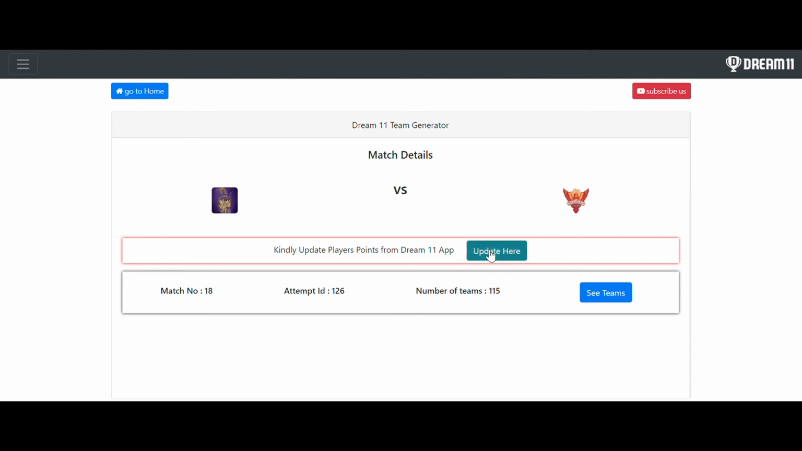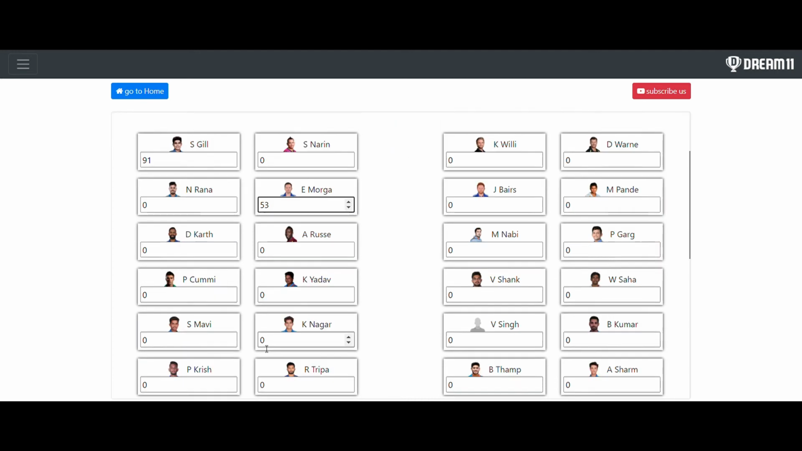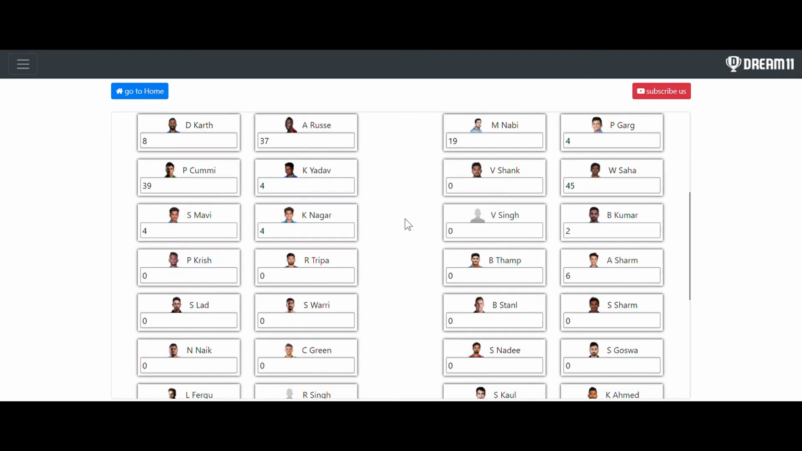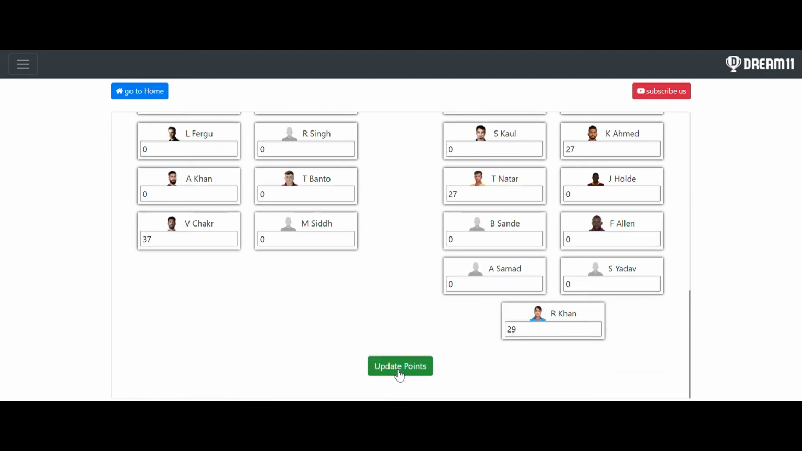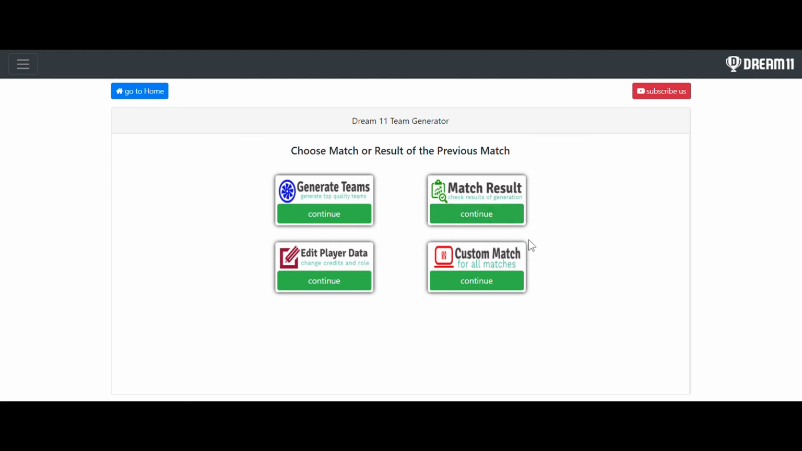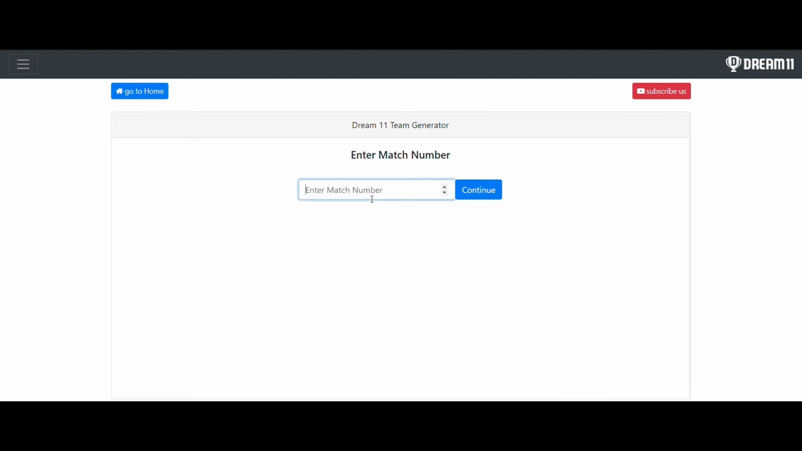So let me quickly update the player points from the Dream11 app. I am opening the Dream11 app right now. Here you can see I have successfully updated the player points from the Dream11 app. After that, you have to click on update points. The player points have been updated successfully. So let's check the results again. You have to go to the match result, and again IPL, and again the match number, which is 18.